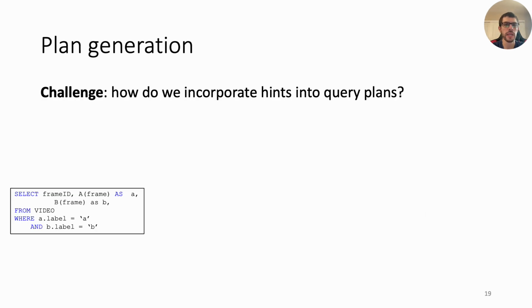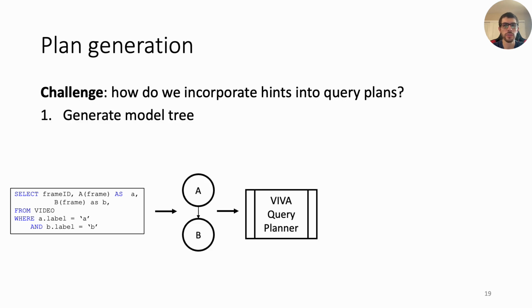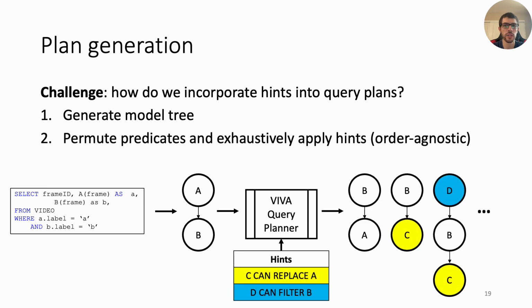The first step is plan generation. The challenge here is how do we incorporate hints in query planning? To explain this, let's use a simple example as shown here, where my query has two models, A and B, each with their corresponding predicates. Biba first generates a model tree as shown here, where A feeds into B. After this, we will permute the predicates and exhaustively apply the hints, which is order agnostic since we may end up applying multiple hints per plan.